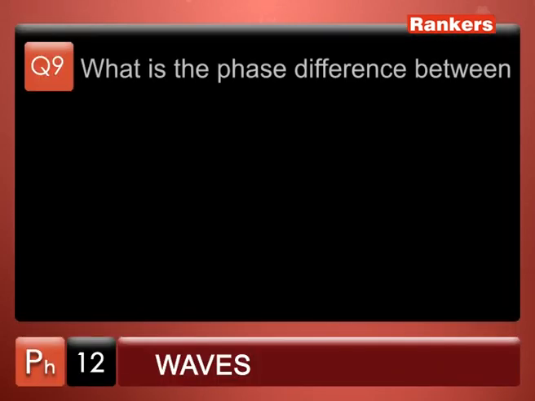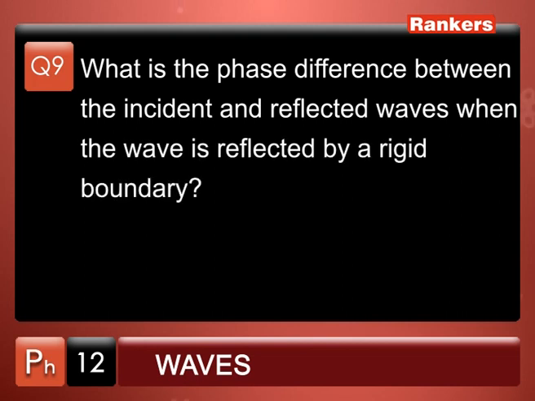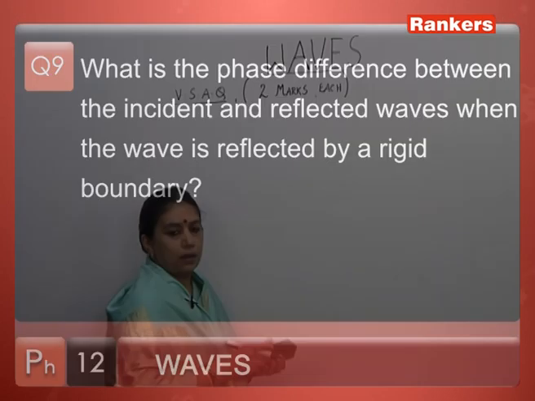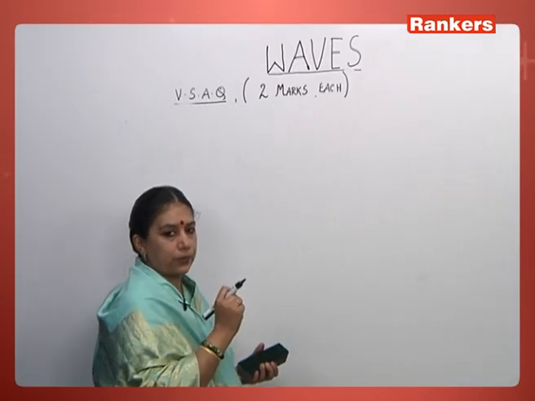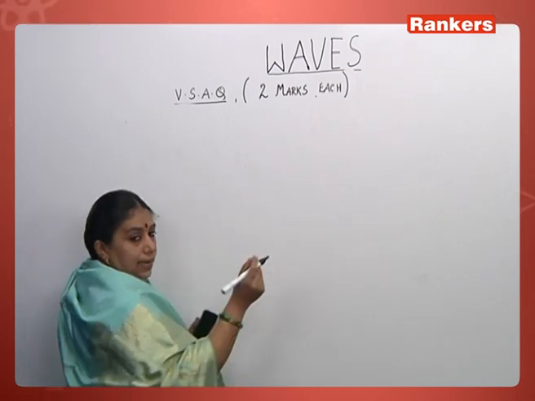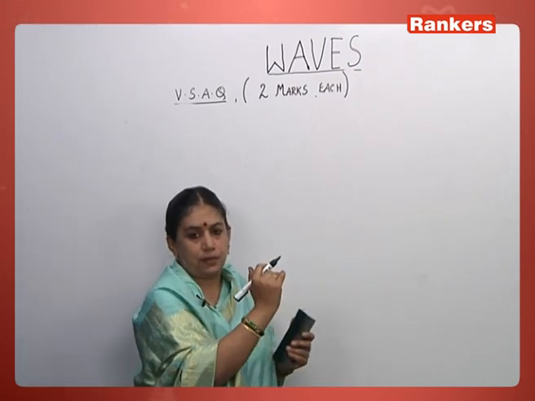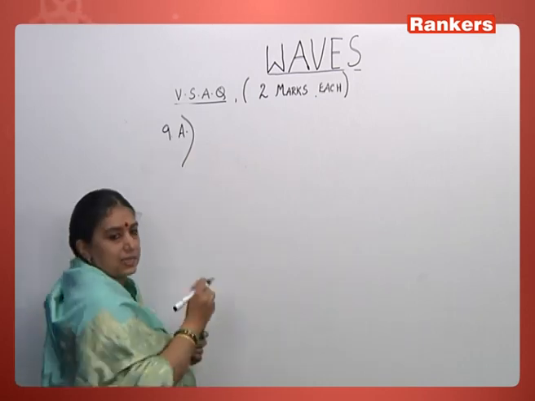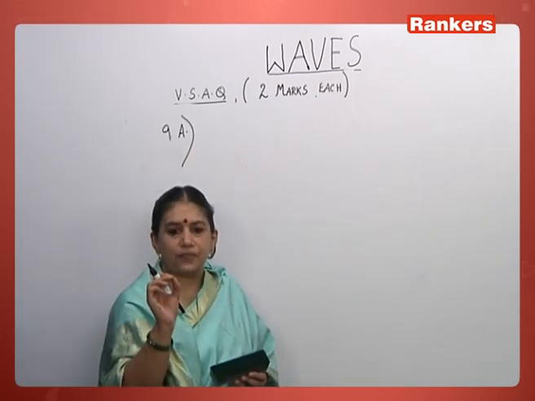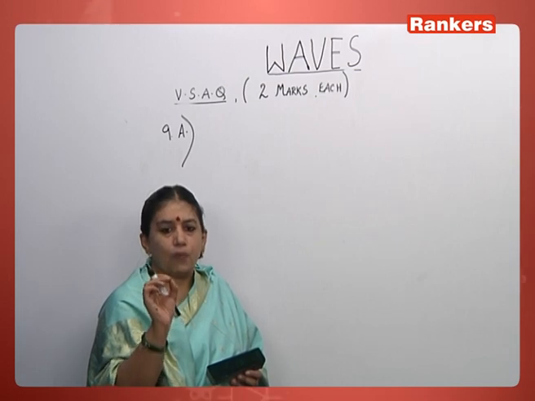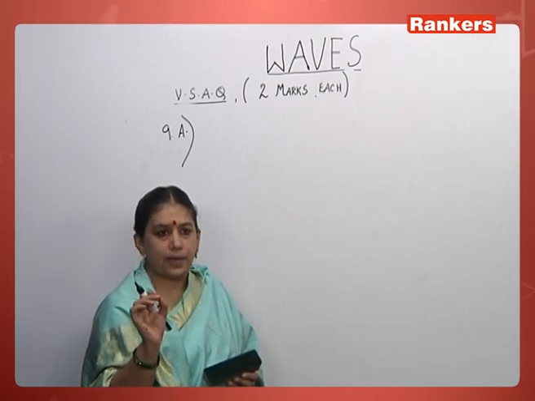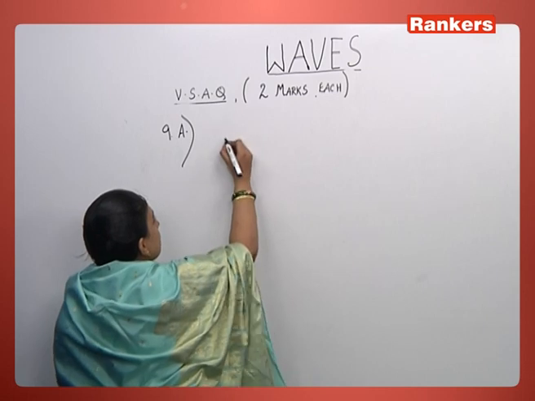Let's go to question number 9. What is the phase difference between the incident and reflected waves when the wave is reflected by a rigid boundary? Rigid boundary, I have just explained to you. There is an entire phase reversal. So we can write that the phase difference between the incident and reflected waves when the wave is reflected by a rigid boundary is pi radians.